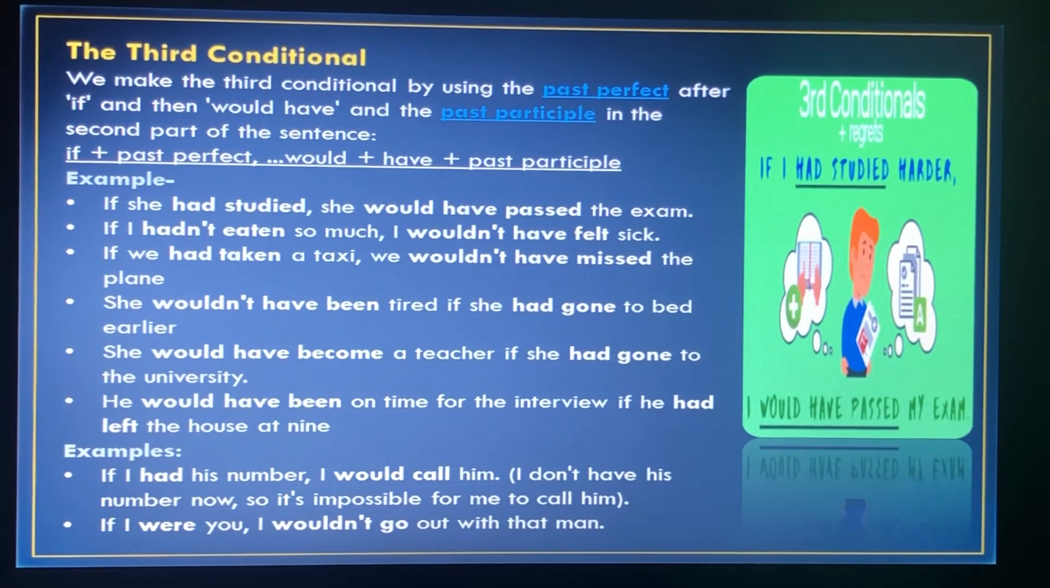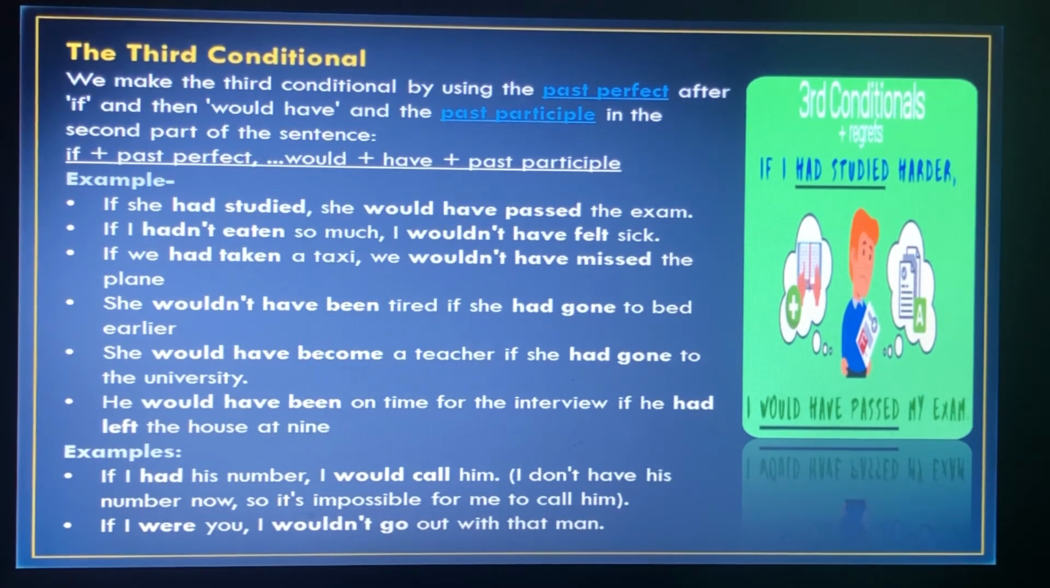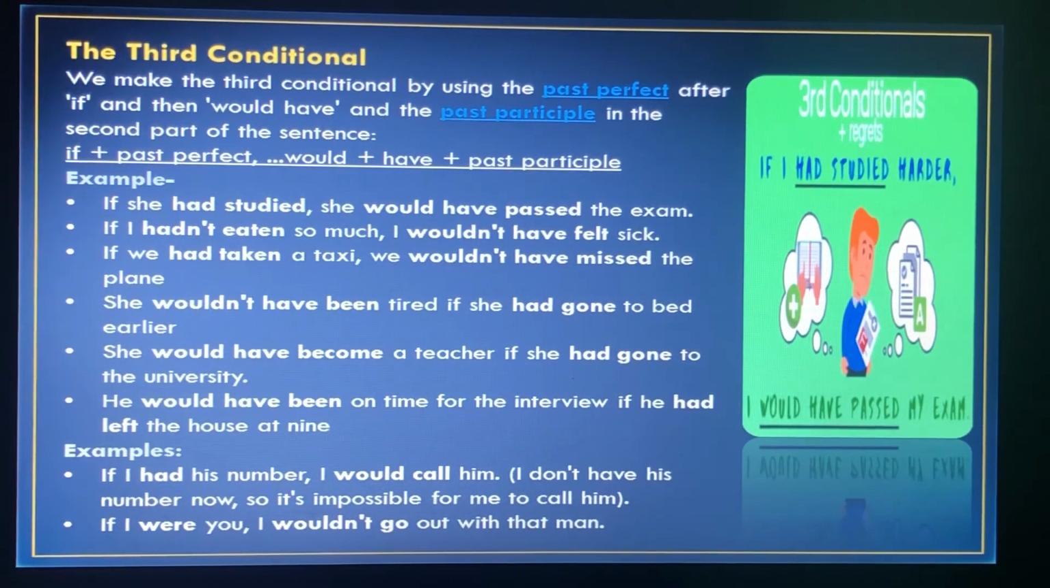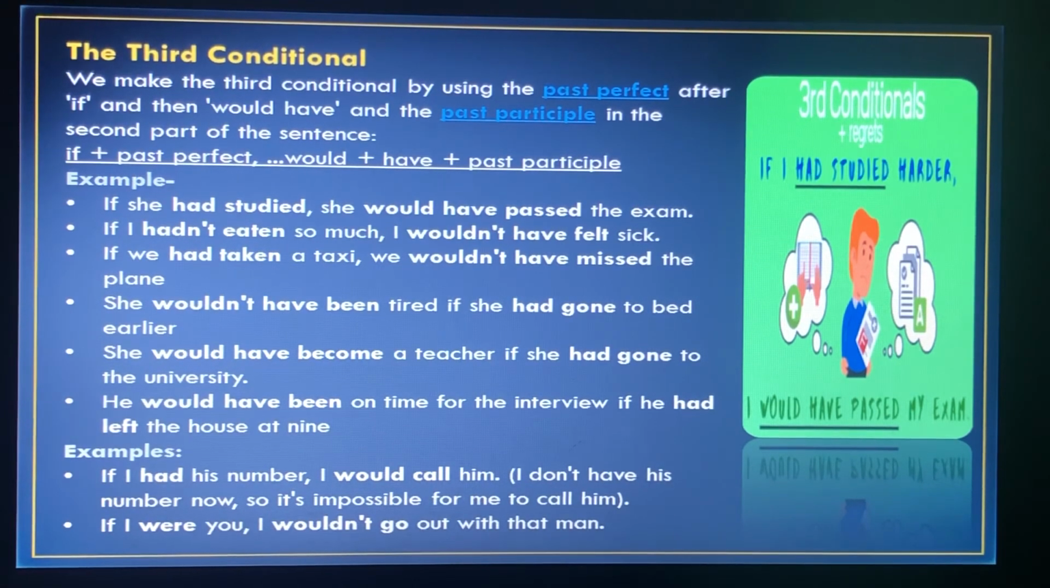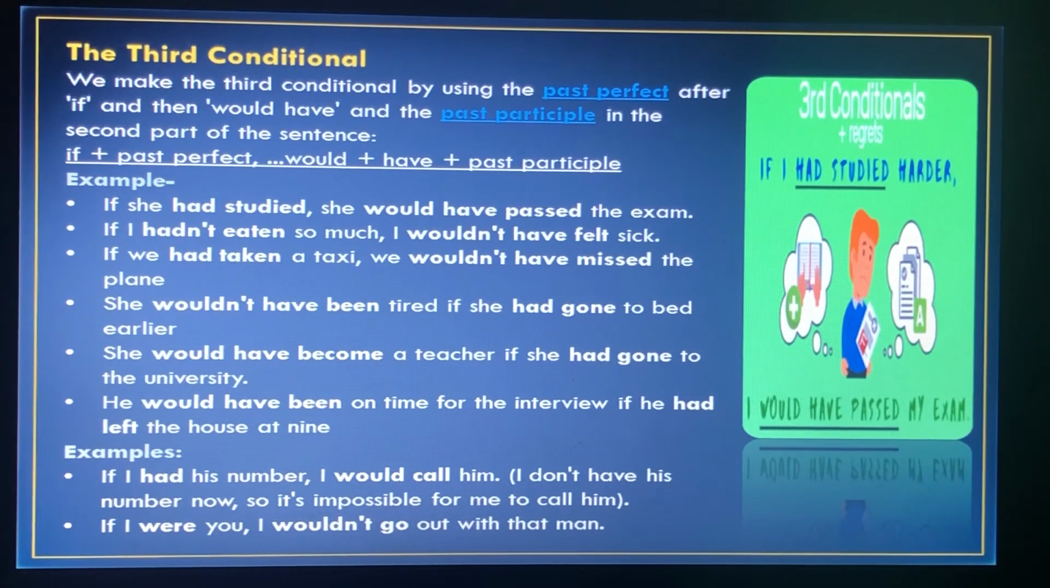Is that clear? Have a look at more examples. If I had his number, I would call him. But I don't have his number now, so it is impossible for me to call him. If I were you, I wouldn't go out with that man. In this sentence also, it is impossible that I can be you. So this is also an impossible condition, so we can call it the third condition.